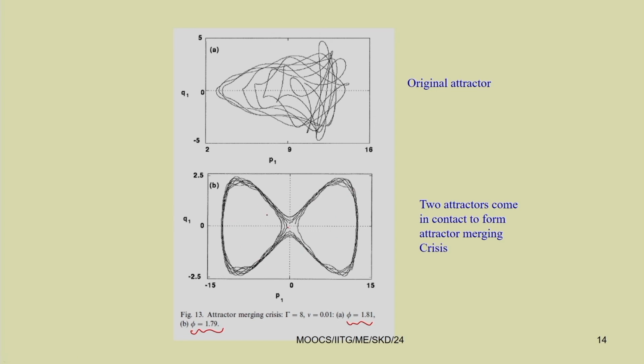Here it is wandering actually for some time. It will be on the left side and then suddenly it will go to the right hand side, and it will stay or graze for some time on the right hand side and then it will come back to the left side. This way these two attractors get merged and they form a bigger attractor. So, the initial two chaotic attractors now become one chaotic attractor. These two merge to form a bigger attractor. This is known as attractor merging crisis.